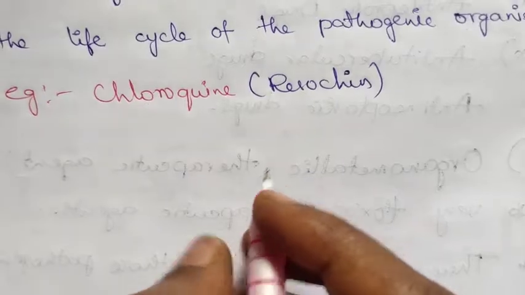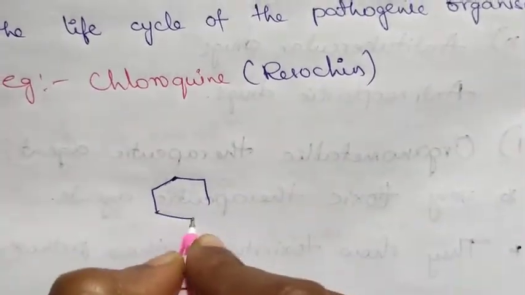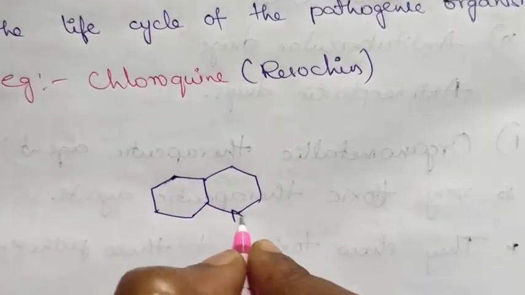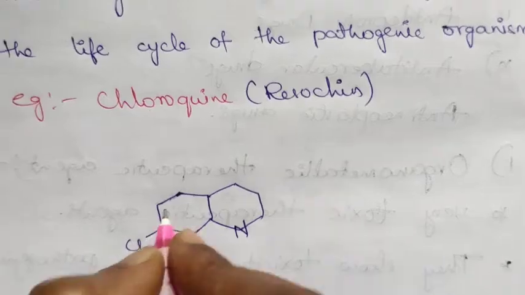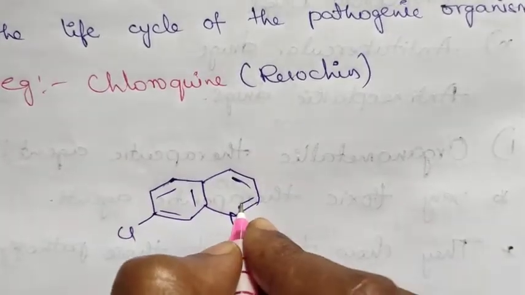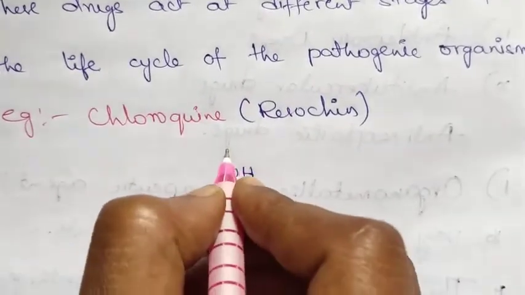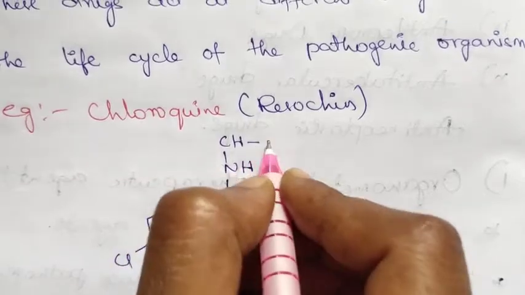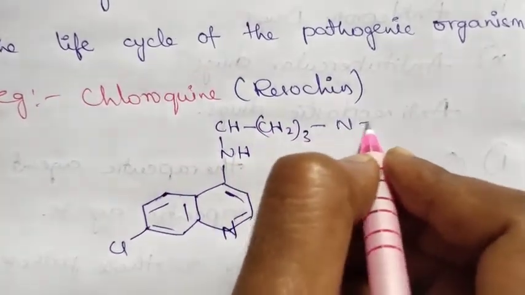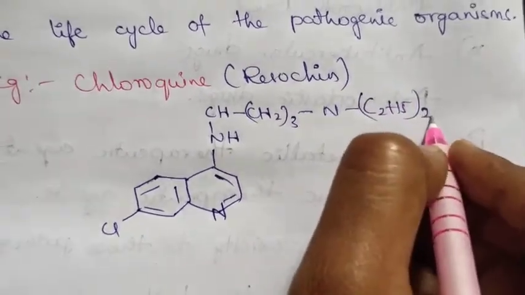The structure of chloroquine is like this: CH2 taken thrice, nitrogen, C2H5 taken twice.